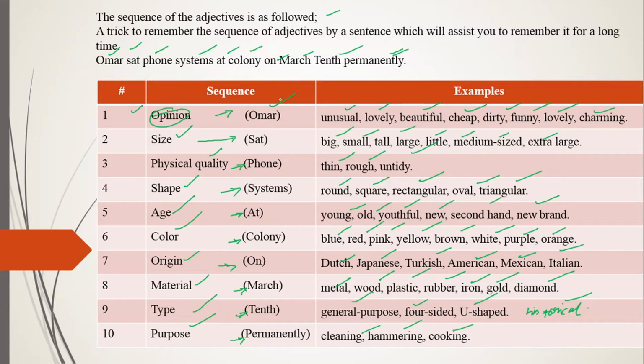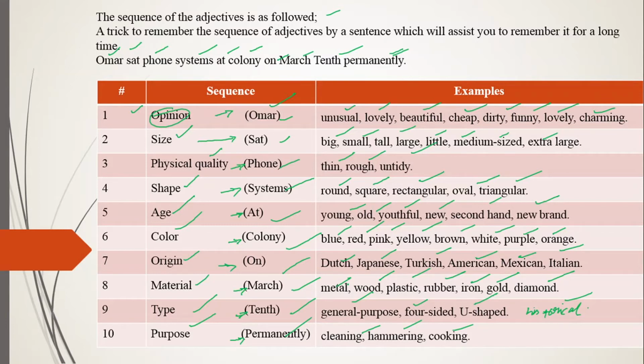If you remember this sentence, Omar sat phone systems at colony on March 10th permanently, then you will remember the order. Now this is a sentence I made myself. If you really want to remember these 10 sequences of adjectives and not forget, whether that is for person, places, or things, you will just remember this one. If you remember this one, you will not commit any sort of mistake.